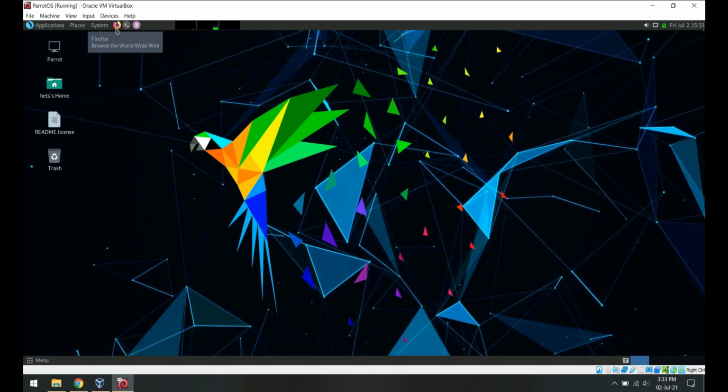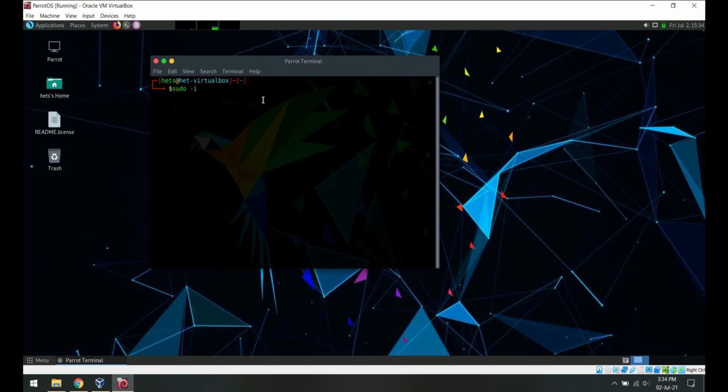The Parrot OS is completely installed. But we're not quite done yet. We have to update all the tools we just saw. The installation can only get you the basic tools without updating them. You'll have to update them manually. After installing any Linux distro, you have to update it. Open the terminal from the taskbar.